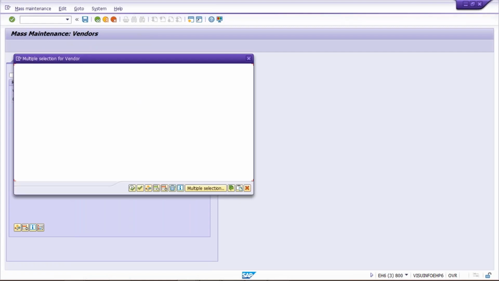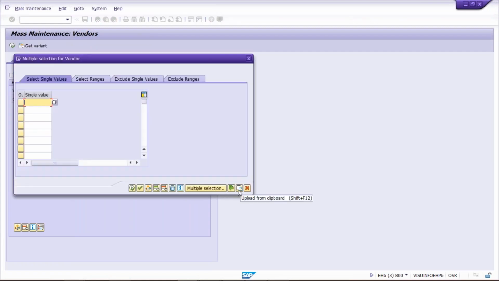Click here for multiple selections, and you need to click on upload from clipboard. So just click here. Now, since we have only 4 vendors, only 4 vendors are appearing. If you have 400 vendors, they are also going to be copied in the same way, and all vendors are going to be pasted automatically. Even if you have 4,000 vendors, they will be copied in a similar way and pasted. Now click on the execute button.